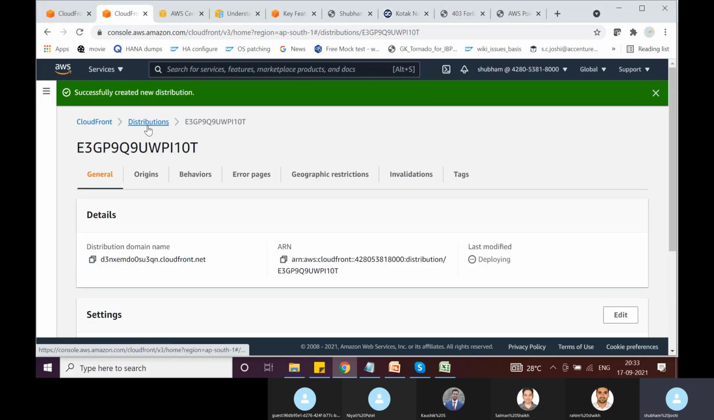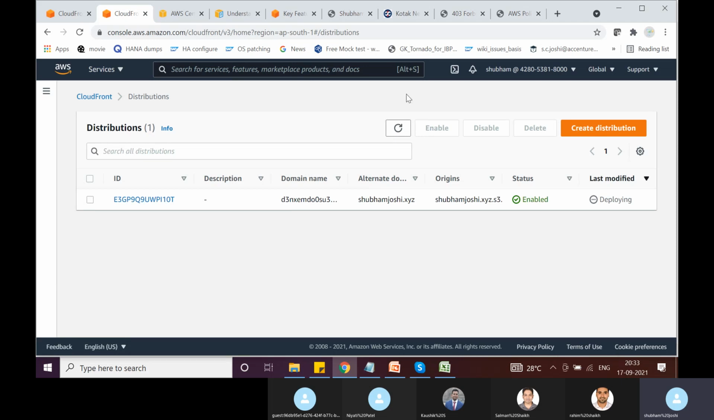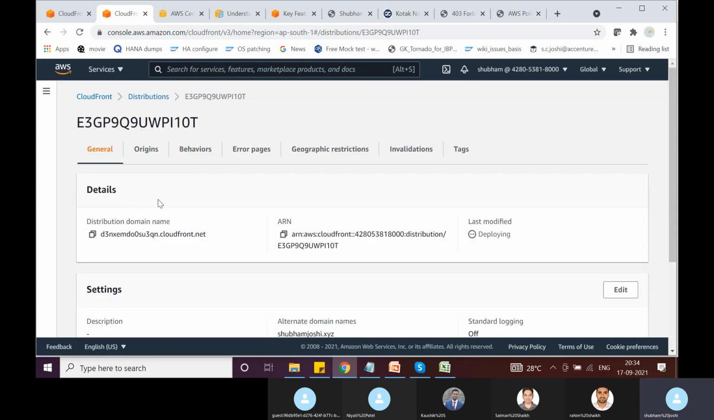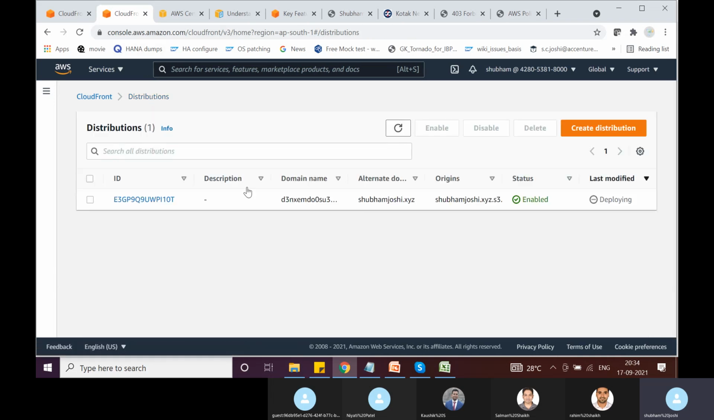And now we'll see in some time, hopefully it's enabled. That's good. No, but here we see it is currently deploying. So currently it is in deploying state. I think we have to wait for 3-4 minutes, and then it will change to maybe enabled or something like that. So let's refresh.